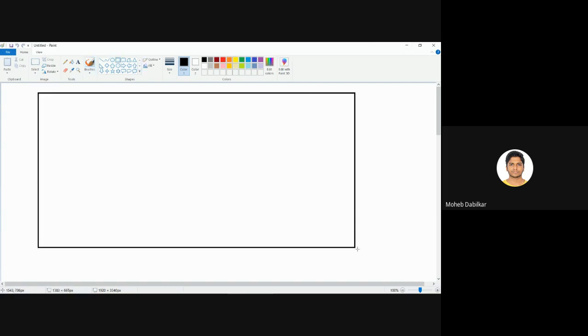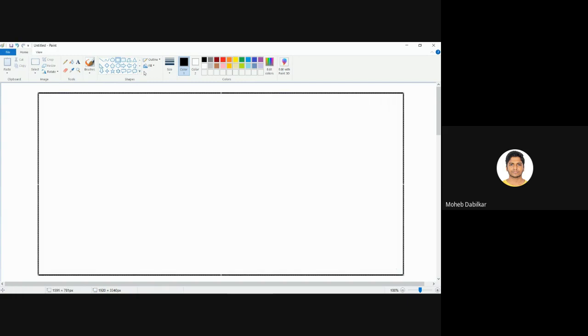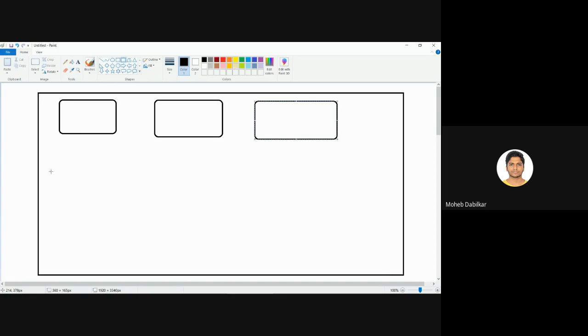Let's say this is the execution of your program. Inside it you have many steps that are going to take place, and then there are many functions as well. So now your program flow looks something like this.